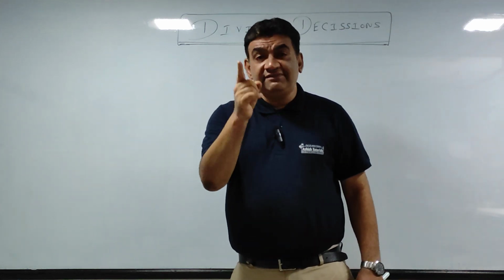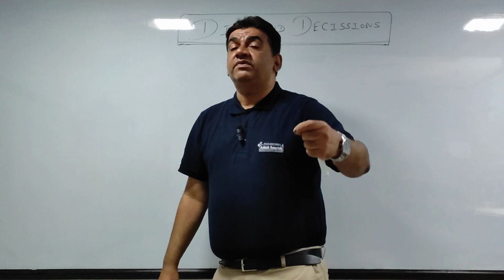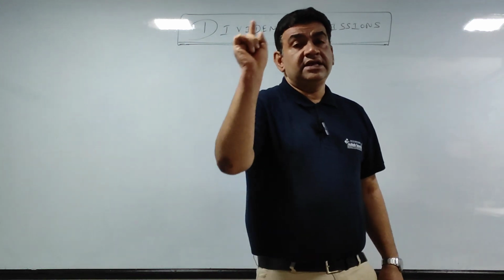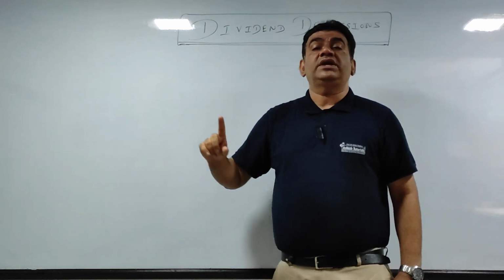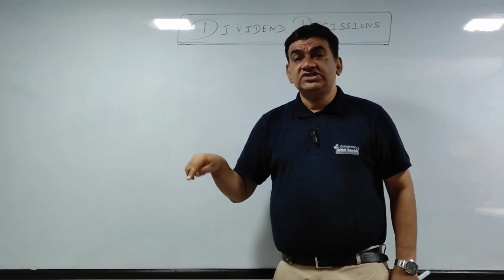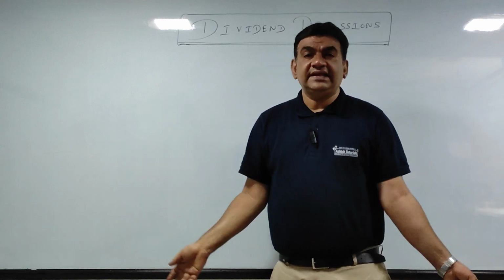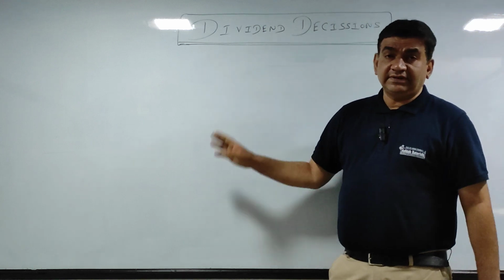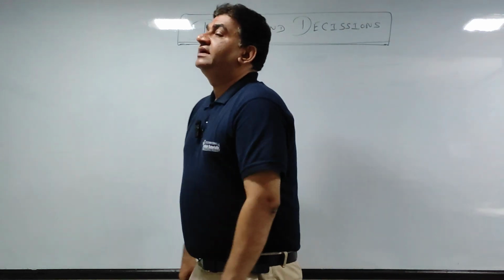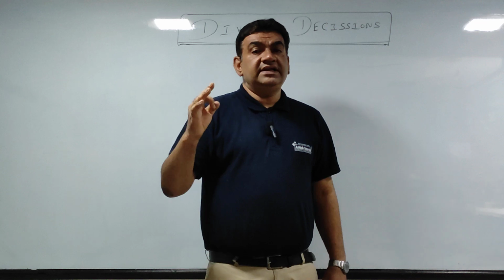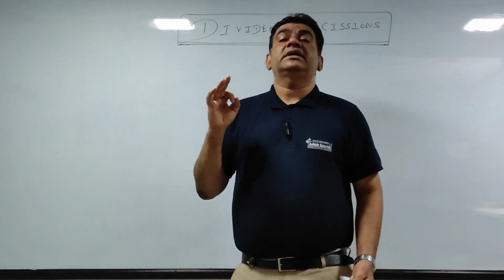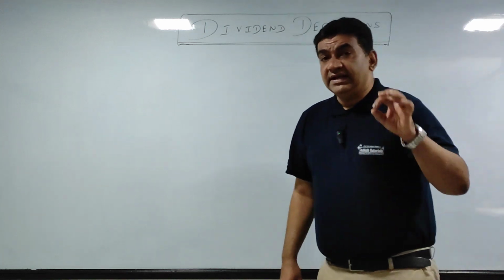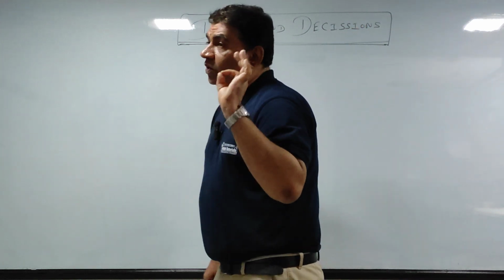व्हेन इट कम्स टू डिविडेंड which is to be paid to the equity shareholders. You have to take a decision. Decisions are to be made when it comes to paying dividend to equity shareholder. Why not preference? Because तुम्हें उनको फिक्स रेट देना है, उसमें दिमाग लगाने की जरूरत नहीं. सो द फोकस ऑफ दिस चैप्टर, व्हेन आई से डिविडेंड डिसीजन, इट इज फॉर डिविडेंड which is to be paid to the equity shareholders.